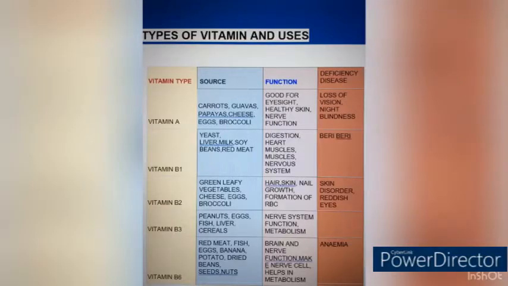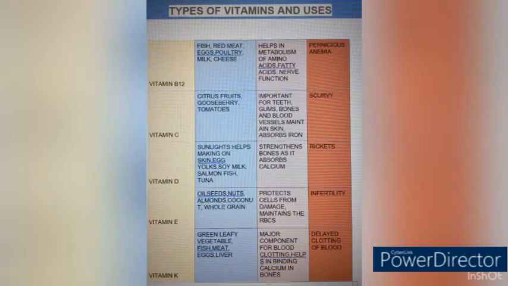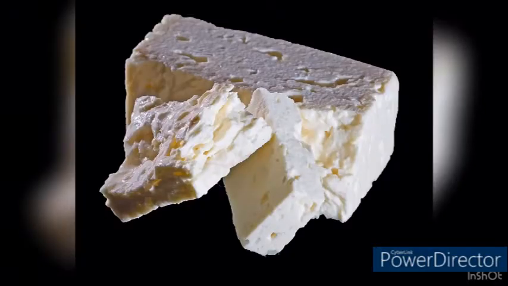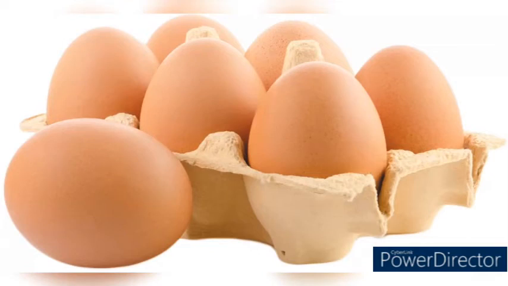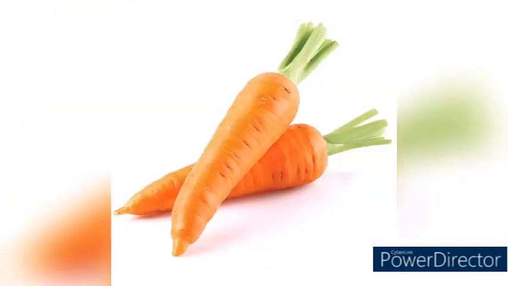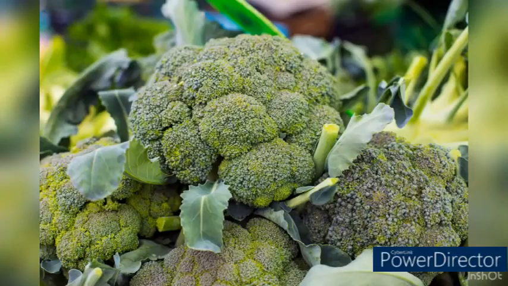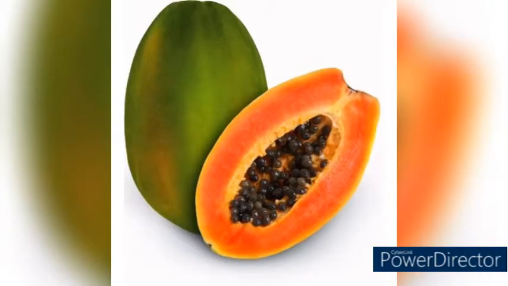Here is a chart of different types of vitamins, their sources, functions and deficiency diseases. Let's read in detail. Vitamin A is good for eyesight, healthy skin and nerve function. We get vitamin A especially from carrots, guava, papaya, cheese, eggs, broccoli. Now, what happens if we don't take vitamin A in our diet? We might lose our vision. Generally, there is a phenomenon called night blindness.